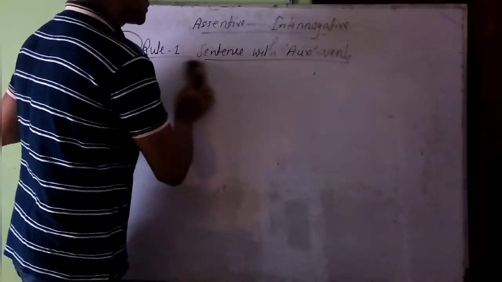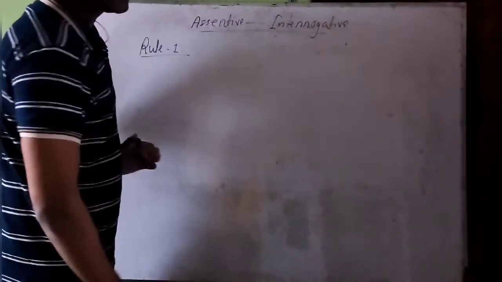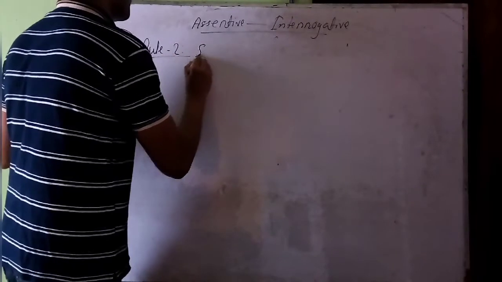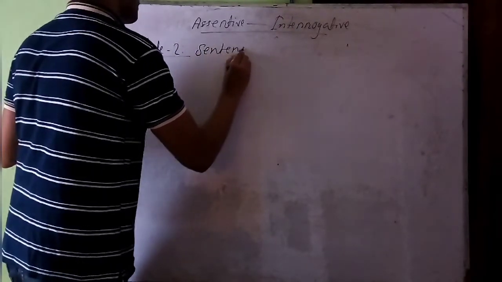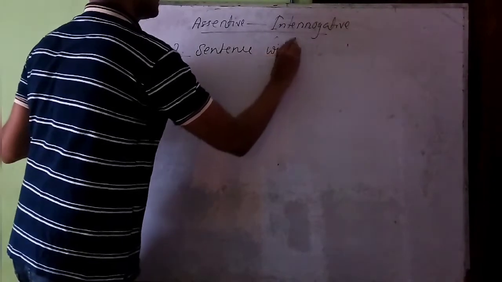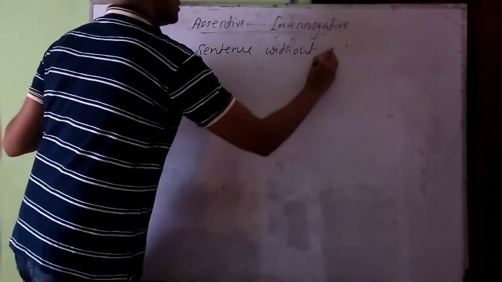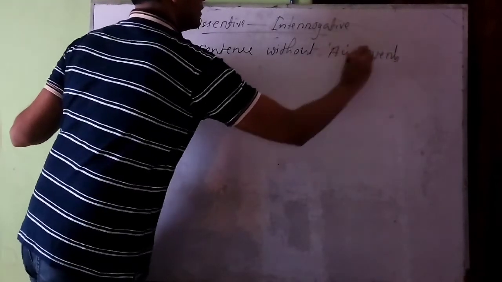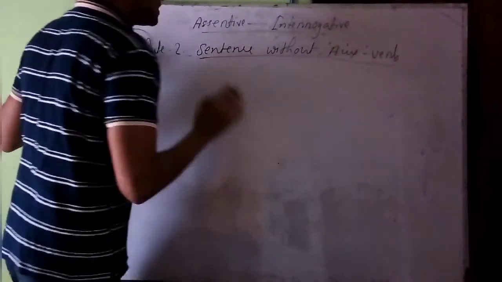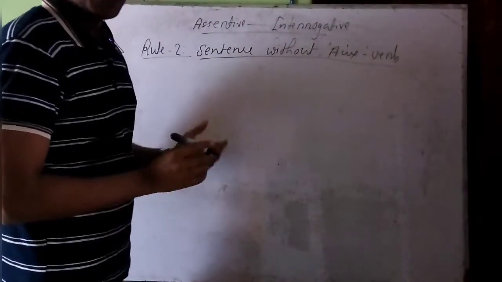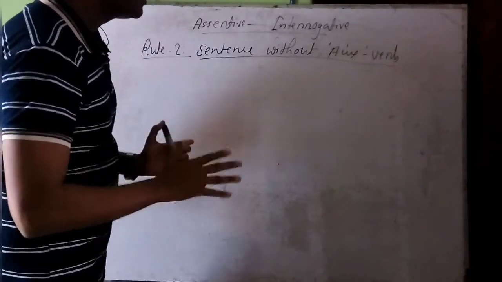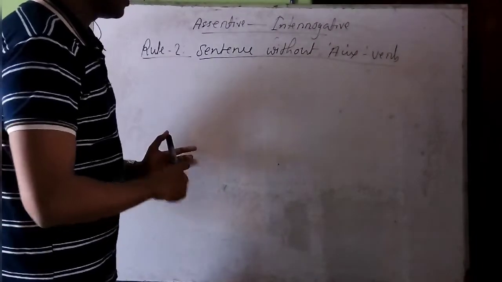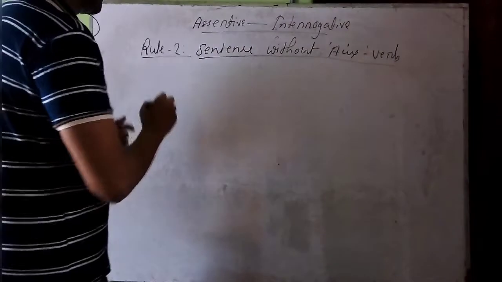So now we will have rule number 2, and it's about sentence without auxiliary verb. Sentence without auxiliary verb. That means the sentence you're gonna turn into interrogative having no auxiliary verb. That means if you don't have any auxiliary verb in the sentence, then you should follow these steps. First,